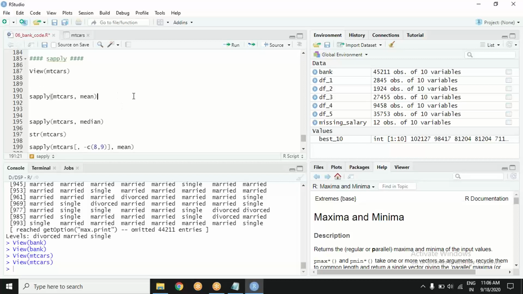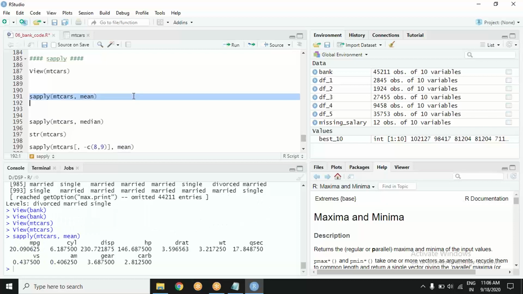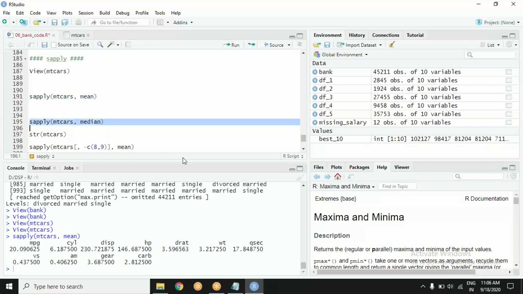I get that, the rest of the things you can understand. I mentioned the function, that is the apply family function, sapply. I mentioned the data, which data? The mtcars data. And I am applying a function, so it will apply on each column. So I can get to see the mean of each column in one go. Very fantastic application. Suppose I try median.